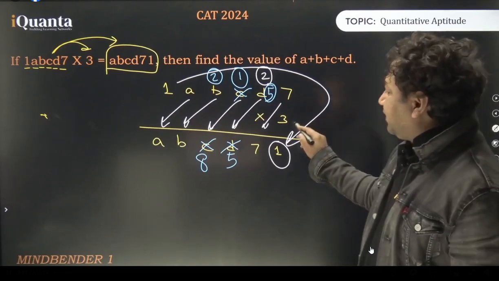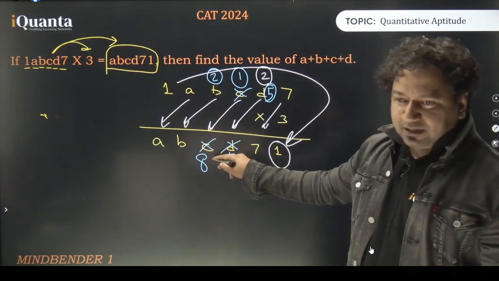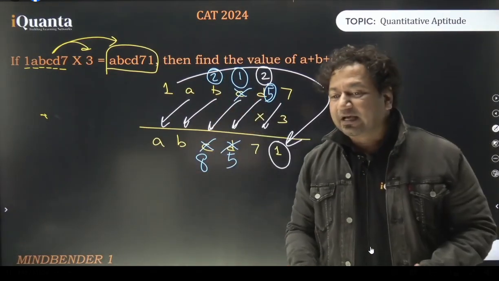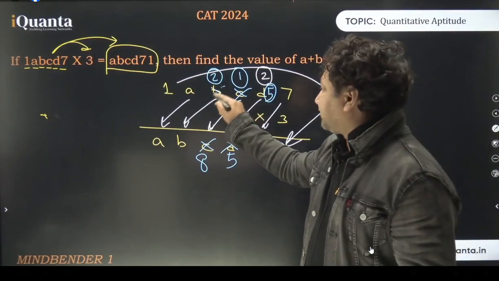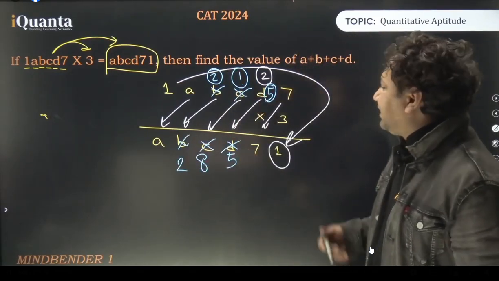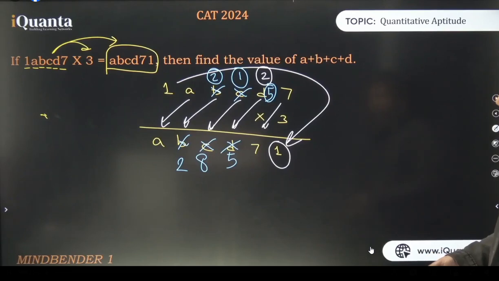Coming to B now. 3 multiplied by B plus 2 should end at 8, which means 3 multiplied by B should end at 6, which is possible only when B is 2. 3 2s are 6 plus 2 is 8. This time we don't have any carry forward, right?